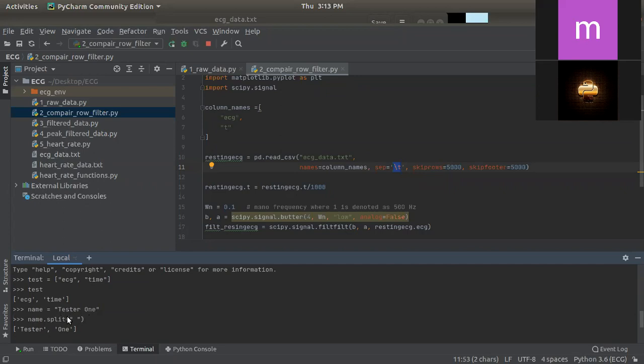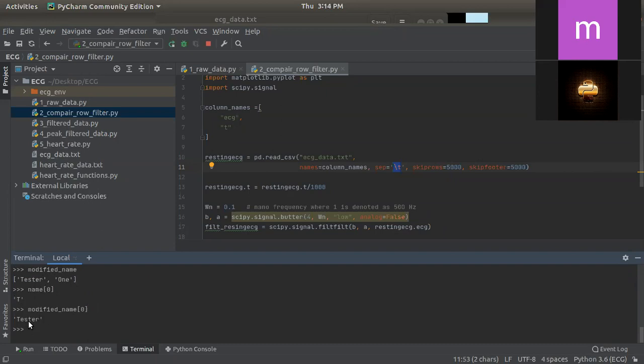At place 0, T is there. So I modified and split it, and now modified name 0 should represent tester, because the whole tester is at position 0.